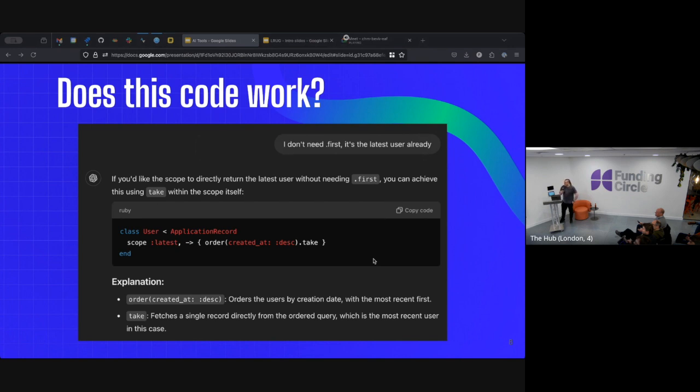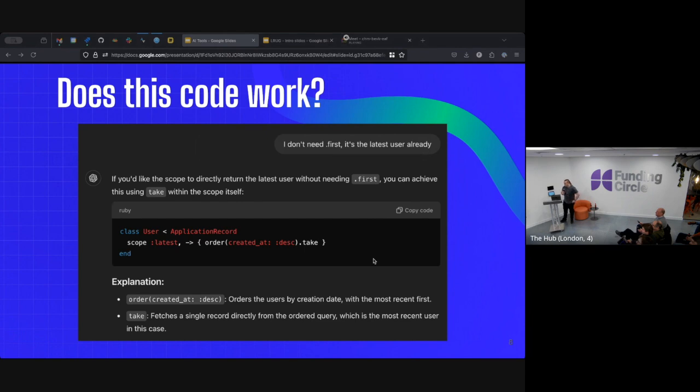And I explained this to ChatGPT, and it says, okay, well, if you want to return the latest user without using first, you can achieve this using take within the scope itself, which will fetch a single record directly from the ordered query, which is the most recent user in this case. Does this code work? We have 1 no, 1 yes, a general lack of confidence again. This does work. This will actually return to you a single user instance from a scope.